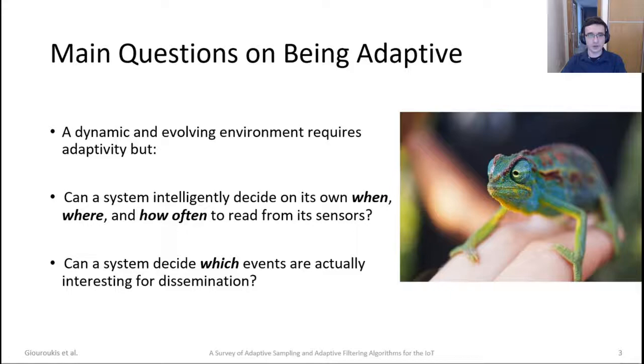So for an environment such as the IoT, which is highly dynamic and changes a lot over time, adaptivity would be the answer. But can a system that runs on top of such an environment intelligently decide on its own when, where, and how often to read from the sensors that satisfy user queries? And can the same system actually decide on its own which events are actually interesting for further dissemination downstream and then to a sink?